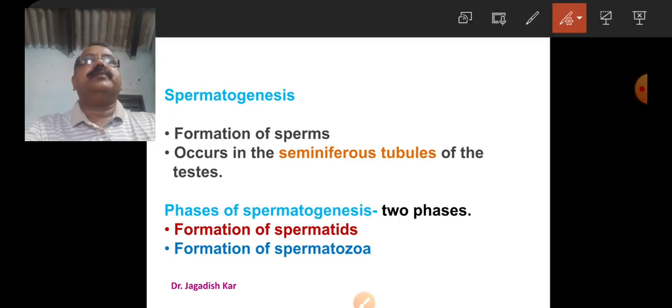Let us discuss spermatogenesis first. Spermatogenesis is the formation of sperms. It occurs in the seminiferous tubules of the testis, and the process of spermatogenesis is divided into two subphases, which are formation of spermatids and formation of spermatozoa or spermiogenesis.